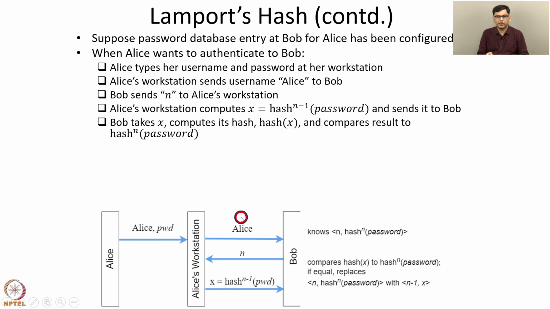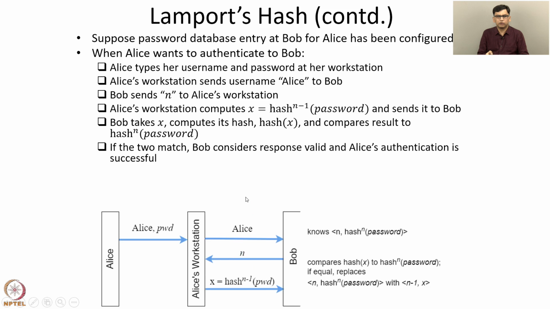In order to authenticate themselves as Alice to Bob, one would need to know the password from which one can compute h^(n-1) of password. If there is a match at Bob, then Bob considers the response valid and Alice's authentication is successful.